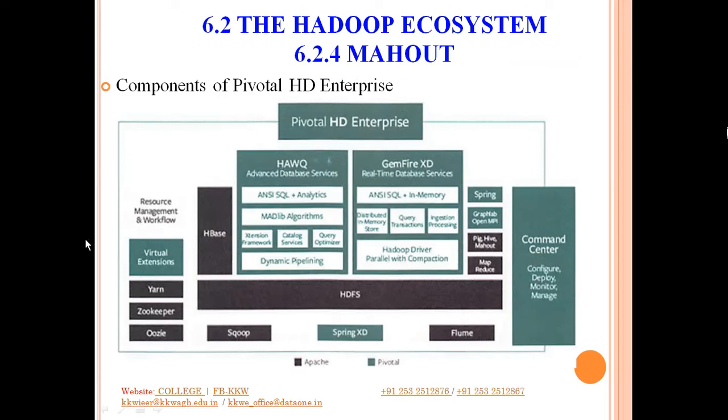So you can see here there are some virtual extensions available. Then you have HAWQ that we will see later on, and you have Gemfire XD. It is for real-time database services that are provided by the Pivotal HD Enterprise. Then you have Spring. Then you have Graph Hub, Open MPI, that also we will see. Then you have a big command center over here, which is responsible for configuring, deploying, monitoring, and managing. Okay, so we'll see now each of these components in detail.